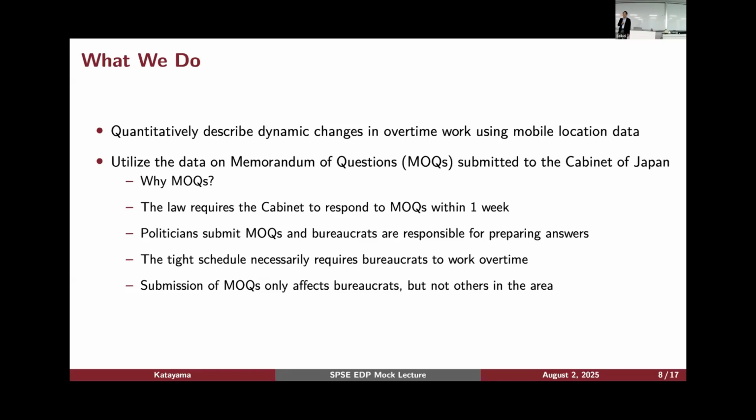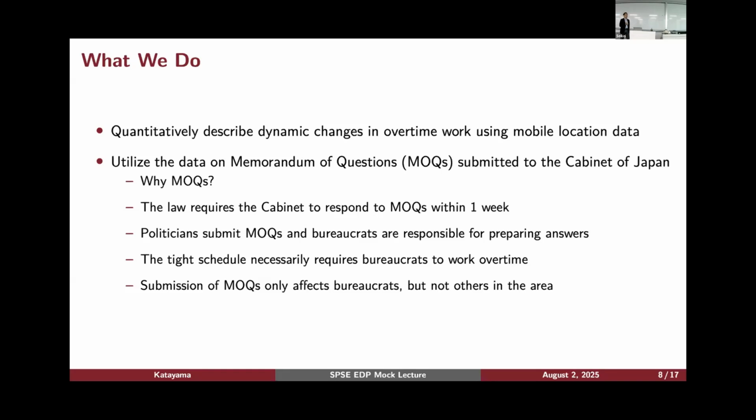The other way is to submit a written question. That's called MOQs. And the law says that the cabinet has to respond to MOQs within 1 week once it is submitted. Okay? And politicians submit MOQs, and the bureaucrats are responsible for preparing answers. Within 1 week, you need to prepare the answers.